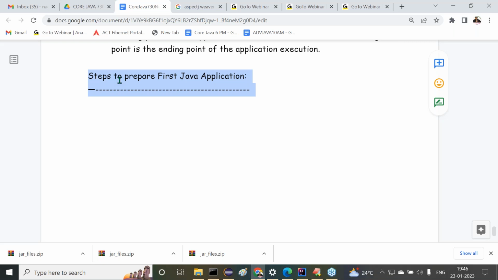Before this, the introduction topics are available: why Java came, the differences between Java and others, Java features. Up to these basic concepts I discussed there, but again I will discuss with you, don't worry. The demo-related points I'll discuss, and at the end of the session we will wrap up. Before that, let me start with the steps to prepare the first Java application.